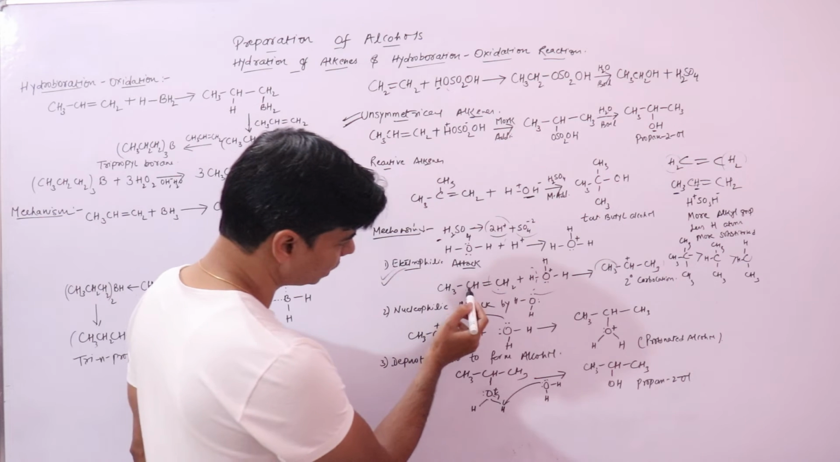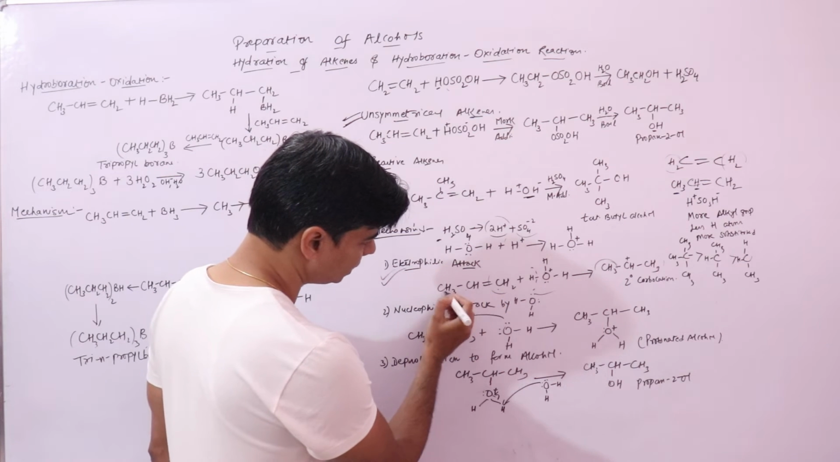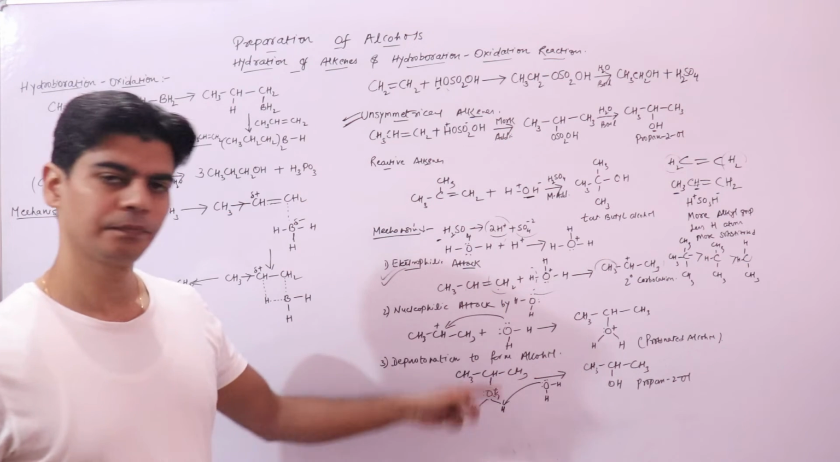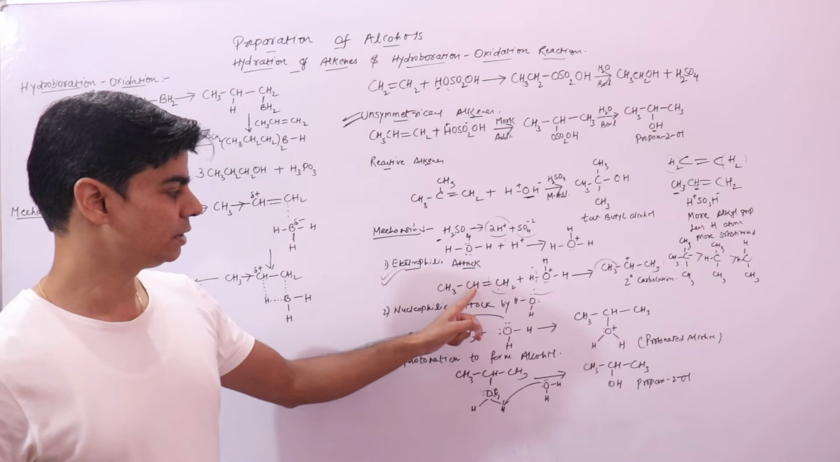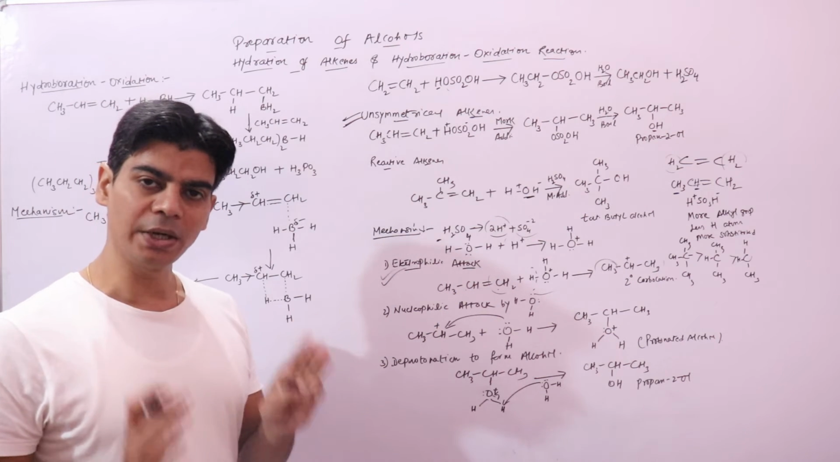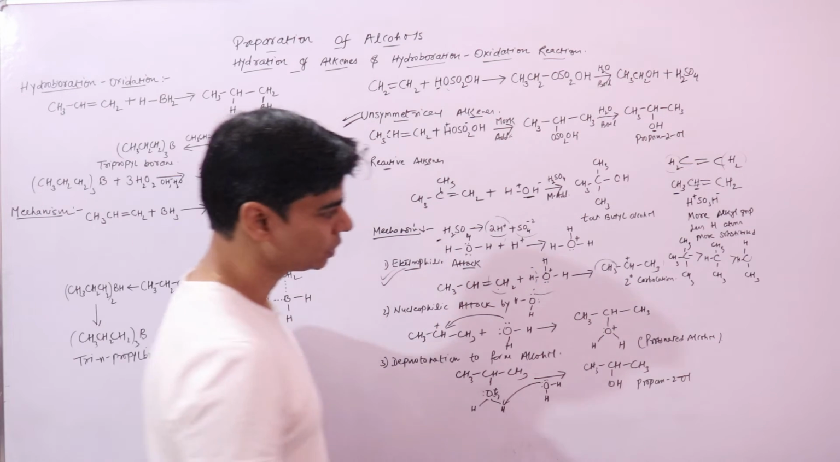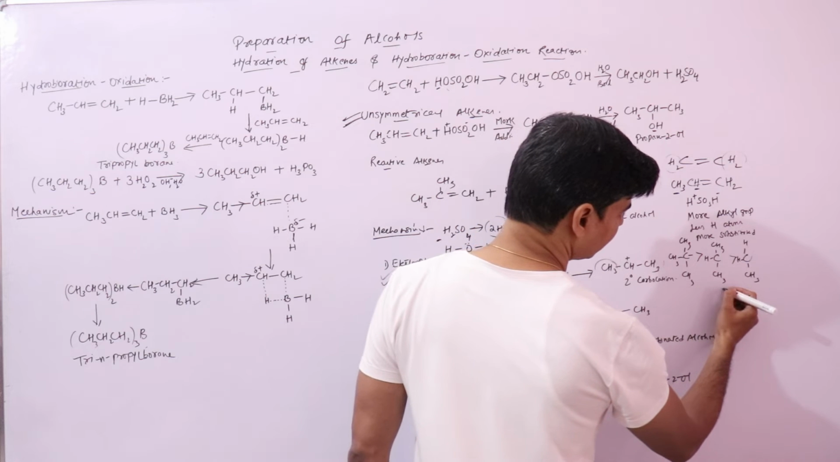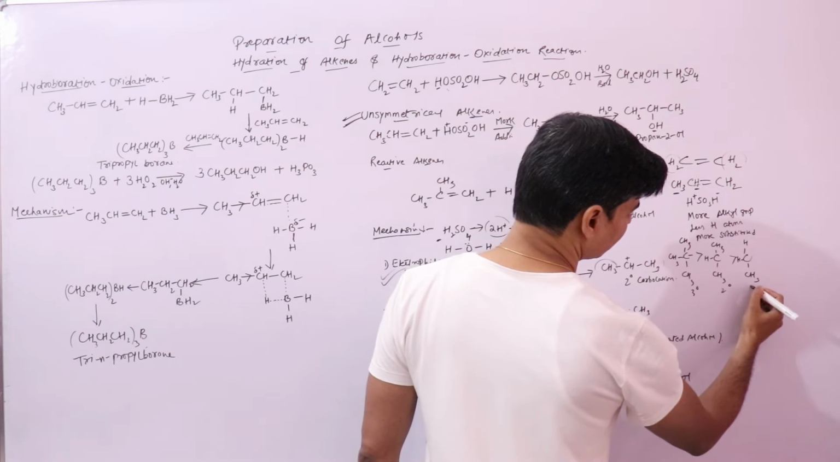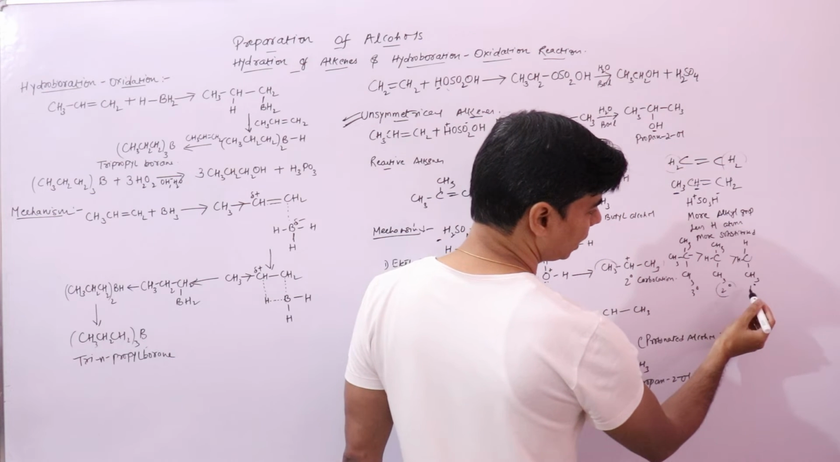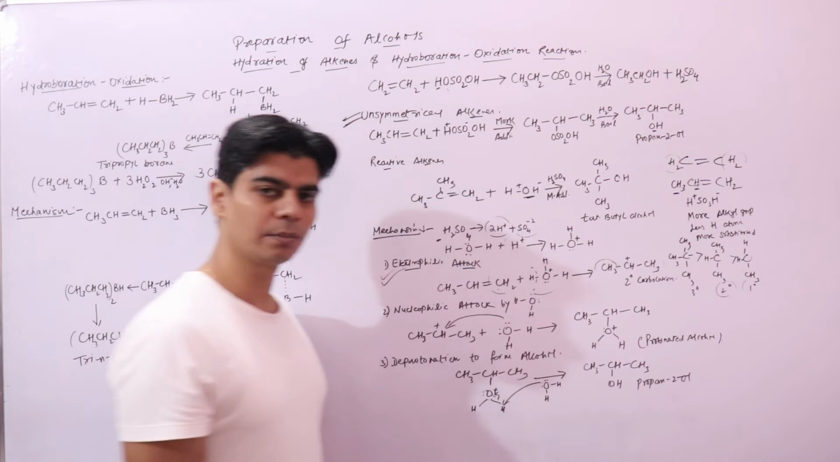Now if it connects to the other carbon atom, it will form CH3CH2+, which is a 1 degree carbocation. So we know that 2 degree carbocations are more stable than 1 degree carbocations.